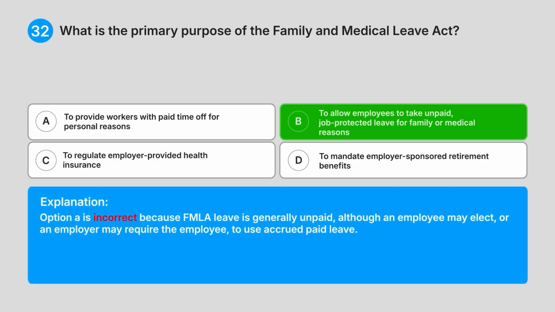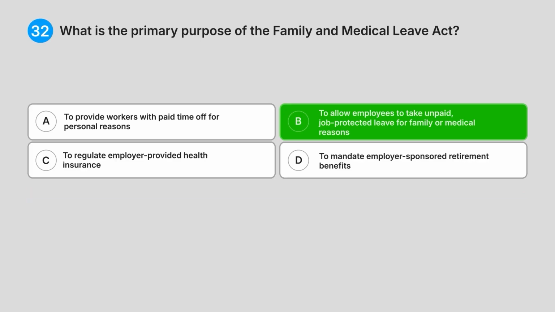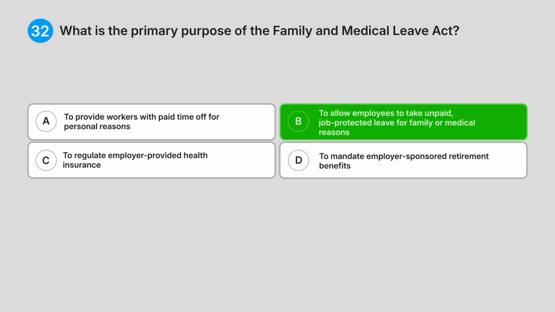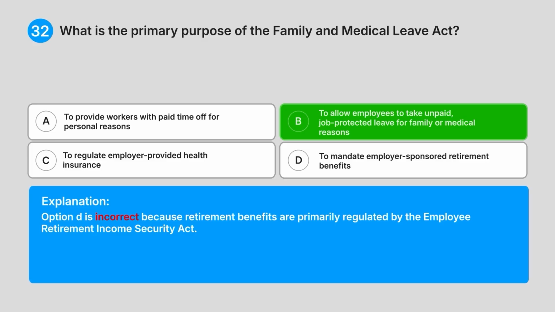Option A is incorrect because FMLA leave is generally unpaid, although an employee may elect, or an employer may require the employee, to use accrued paid leave. Option C is incorrect because regulation of health insurance is primarily handled by laws like COBRA and the Affordable Care Act. Option D is incorrect because retirement benefits are primarily regulated by the Employee Retirement Income Security Act.